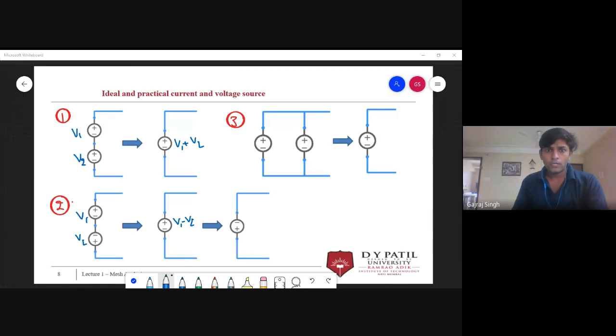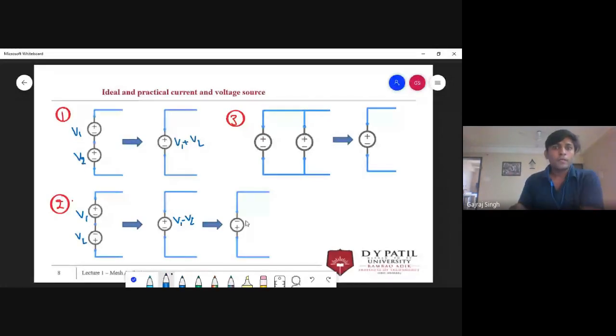This will be V2 minus V1. Vaishnavi, it's not V1 equal to V2. It is going to be V2 minus V1. Okay, that's correct, sign. It could be V1 minus V2, but with a negative sign.